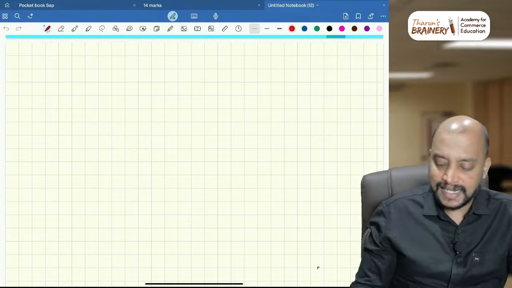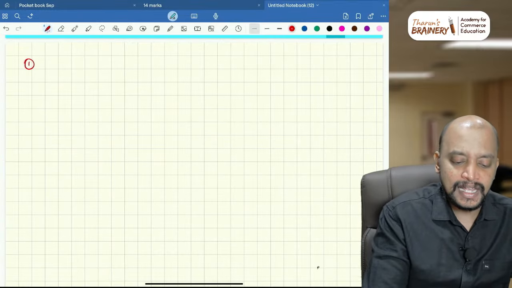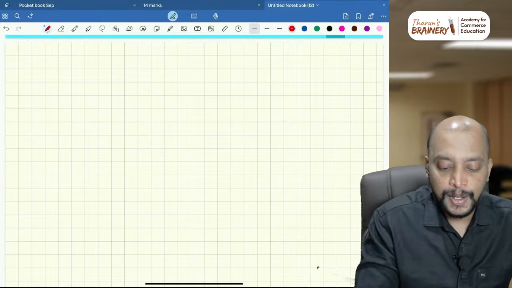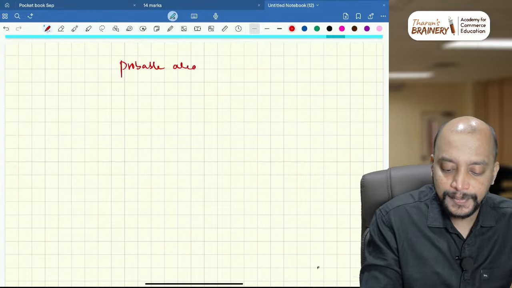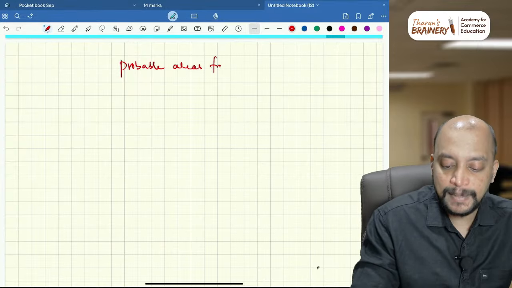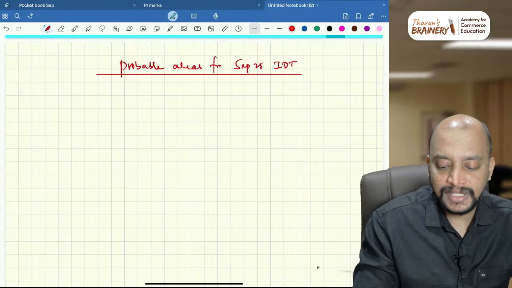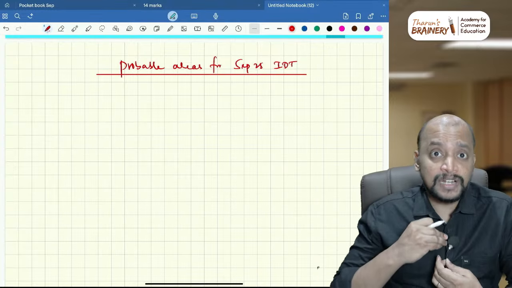And the first aspect that might be tested, see, these are all the important probable areas for September 25 IDT. So there are certain areas which I prefer, which I analyzed based on my research.